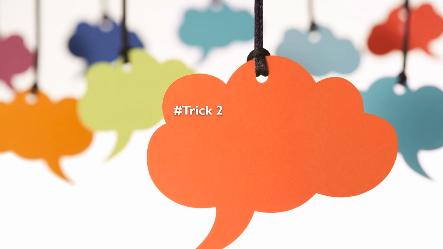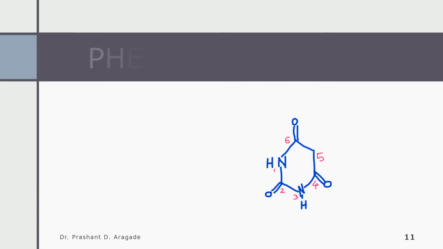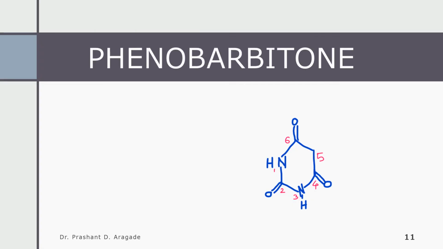Trick number 2: always observe the structure of any drug and try to get an idea from the name of the drug. If you observe the structure, some of the functional groups present within the structure are mentioned in its name itself. I will show you.